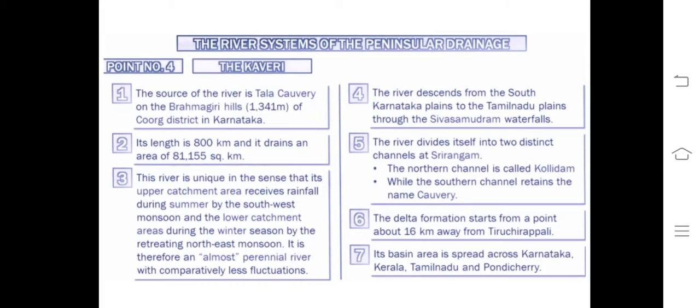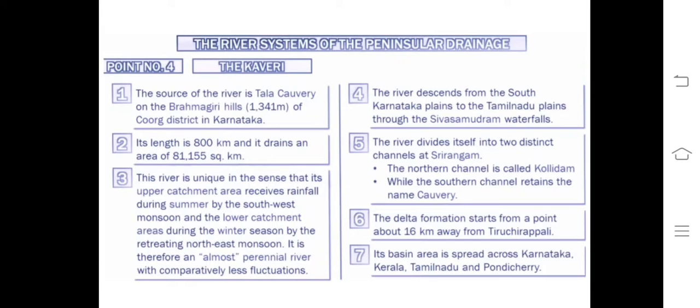The river descends from the South Karnataka plains to the Tamil Nadu plains through waterfalls, which you have, Sivasamudram waterfalls. The river divides, yes, into 2 distinct channels at Srirangam. The northern channel is called the Kollidam and the southern channel is called your Kaveri. Delta formation starts from a point about 16 km from Tiruchirappalli. You know, Tiruchirappalli is very, very important for port also. You have a port in Tiruchirappalli.